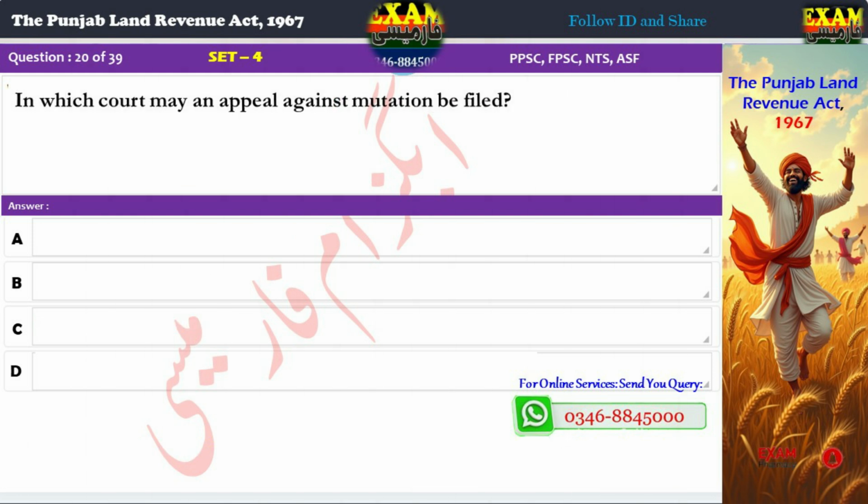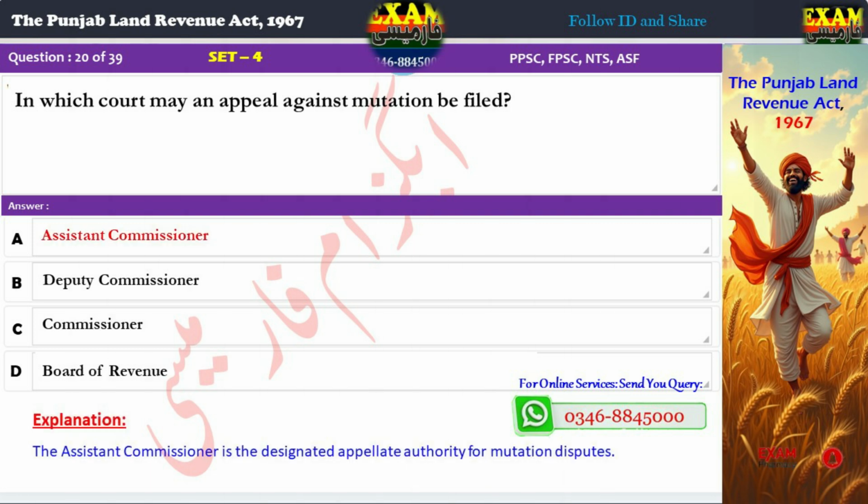Question 20. In which court may an appeal against mutation be filed? A. Assistant Commissioner, B. Deputy Commissioner, C. Commissioner, D. Board of Revenue. Correct answer: A. Assistant Commissioner. Explanation: The Assistant Commissioner is the designated appellate authority for mutation disputes.